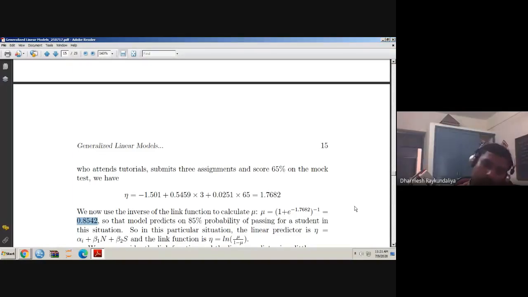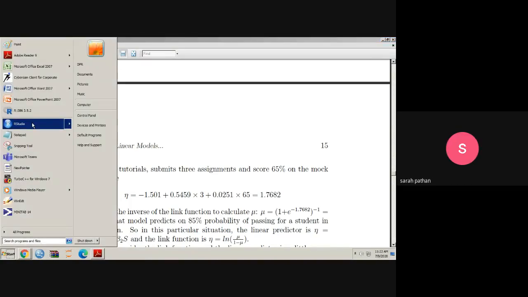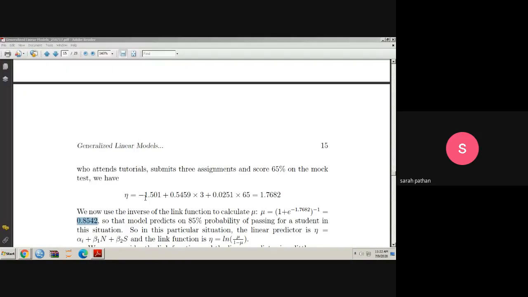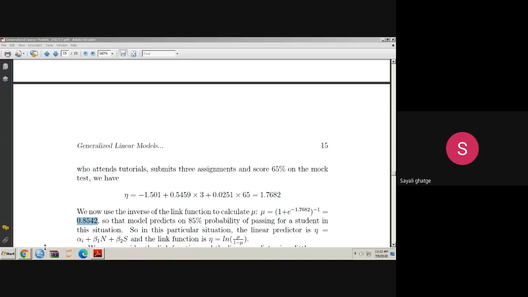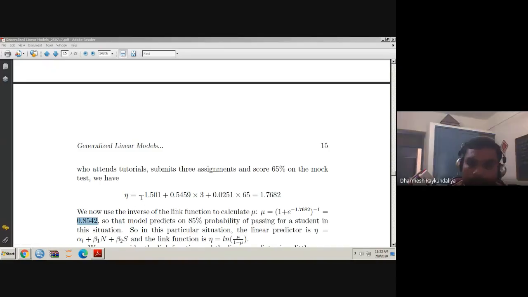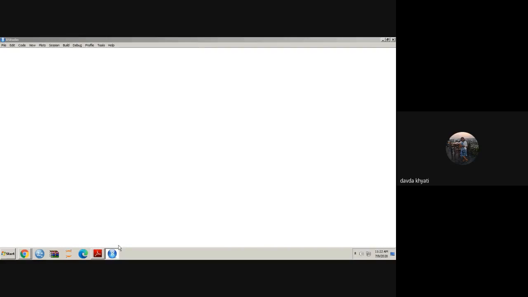Now, can you tell me what should be the passing rate of the students who have not submitted the assignment? 1 minus 0.8. Yes. You have to calculate. We have to put 0 for assignments, where it's like 0.5, in place of